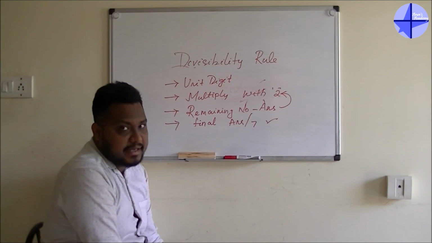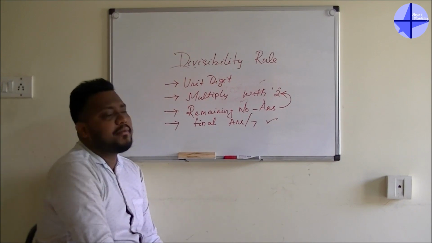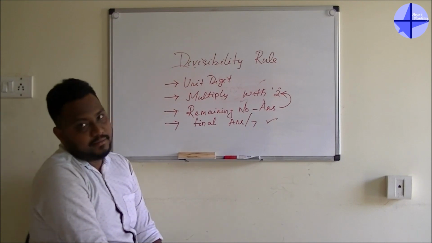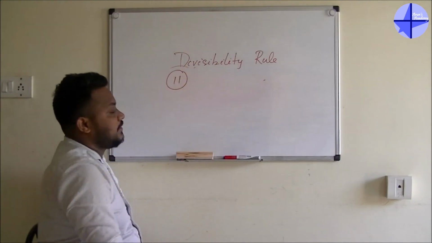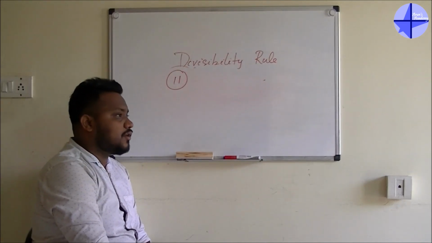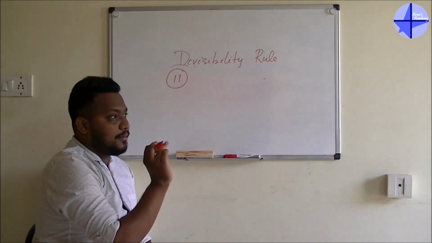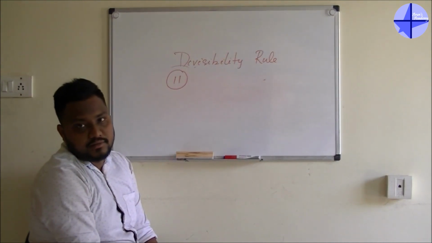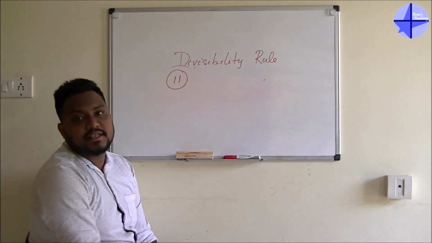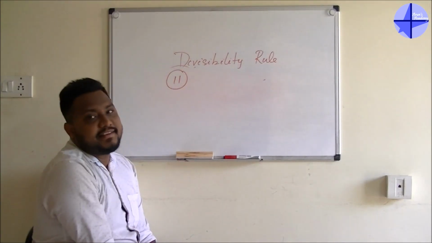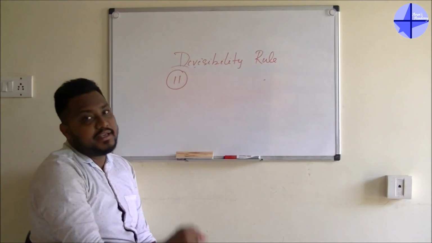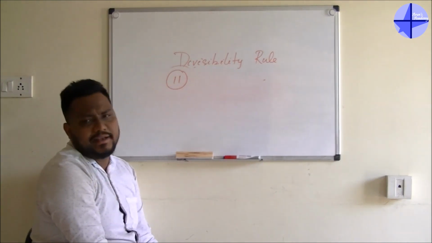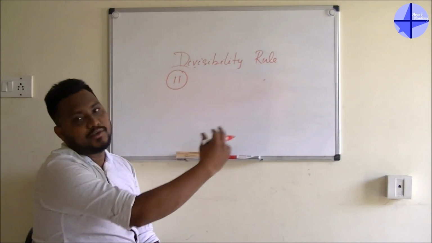Now we'll go for the last one. It's not the last one, guys. If you remember up to 11, that is more than enough for aptitude. Only because of that reason we are telling up to 11. For 11, there is a proper formula. The formula, or the definition, is: if the difference between the summation of odd number places values and even number places values is equal to 0 or 11, then that number is divisible by 11. And I know you didn't understand anything from this whole line.